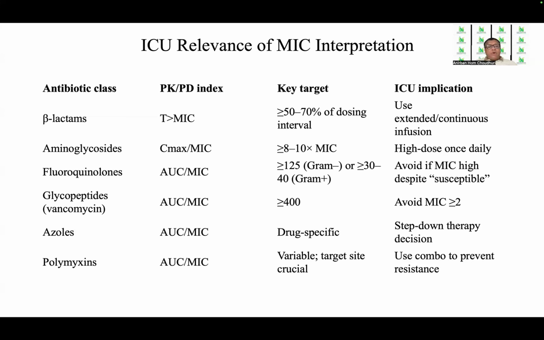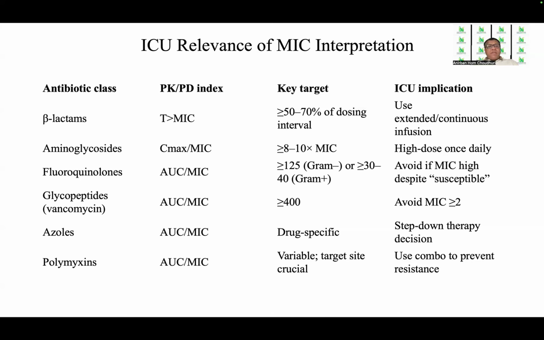Glycopeptides like vancomycin are also guided by the PKPD index of area under curve over MIC. The target is greater than or equal to 400. So if the MIC is greater than or equal to 2, it is good to avoid vancomycin. For azoles, it is the same. PKPD is area under curve over MIC. The target is drug specific, and the ICU implication is the step down therapy decision and not the initial initiation.